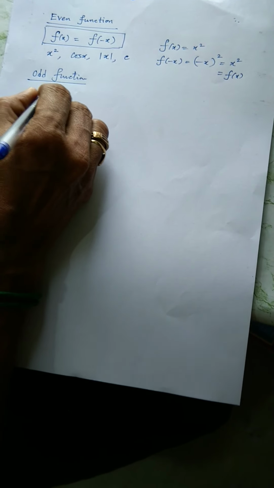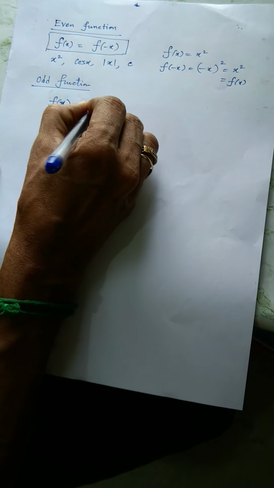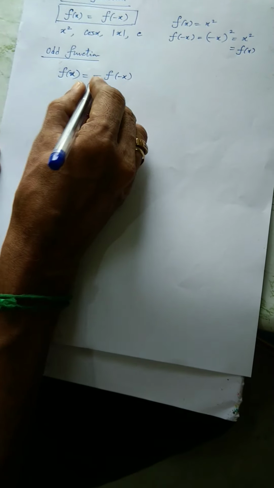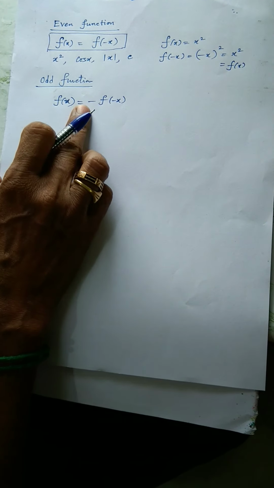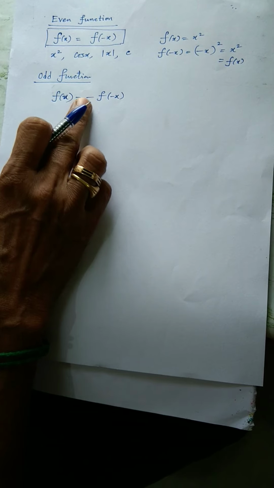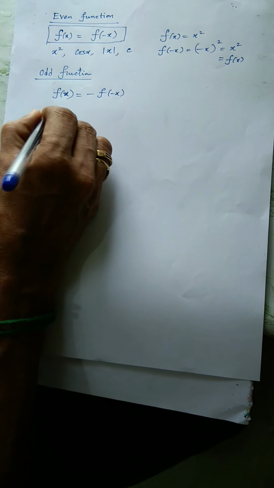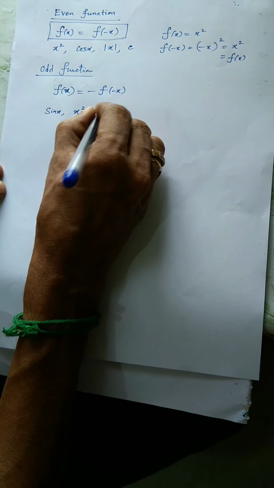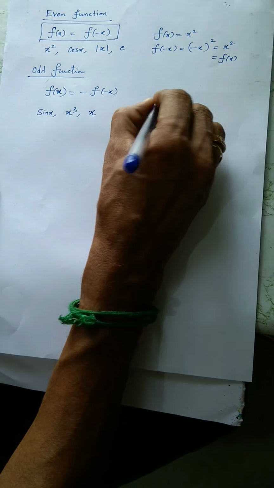A function is said to be odd if f of x equals minus f of minus x. So for this function, you will get the negative combination of f of minus x. See the difference between these two. You will get back a negative value outside. Examples: sin x, x cube, all odd powers. Let us take a very simple example, the function sin x.